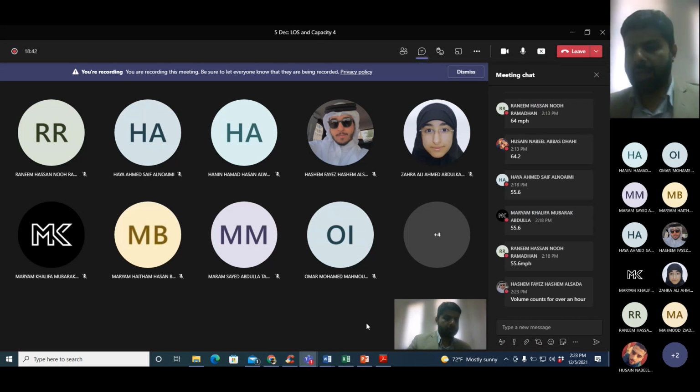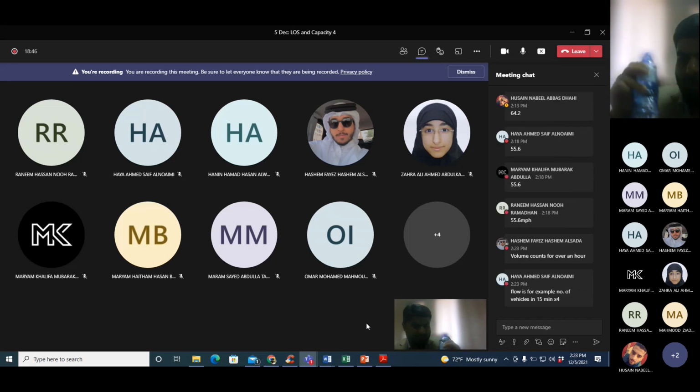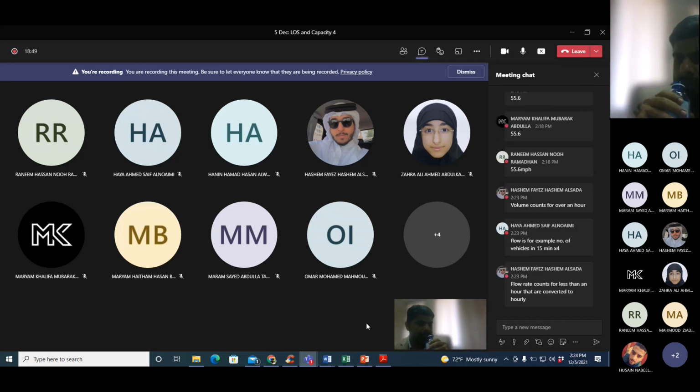Volume counts for 1 hour at least. Okay. A small correction. 1 hour at least. It can be more than 1 hour as well. Flow, for example, number of vehicles in 15 minutes. If you multiply by 4, it becomes flow rate. When you multiply by 4, it becomes flow rate. When you don't multiply by 4, it is only flow. Counts for less than hour, converted to hourly. Yes, this is what I'm saying, Hashim.